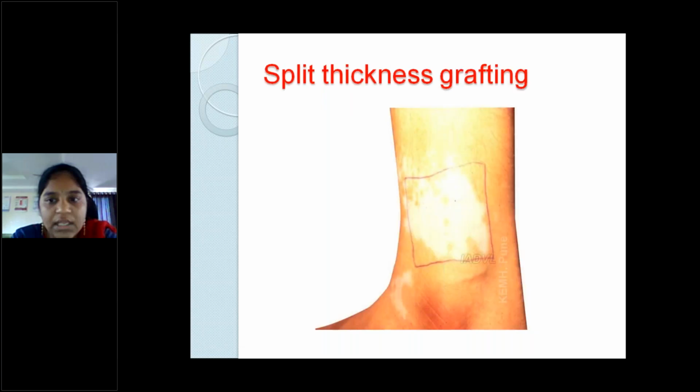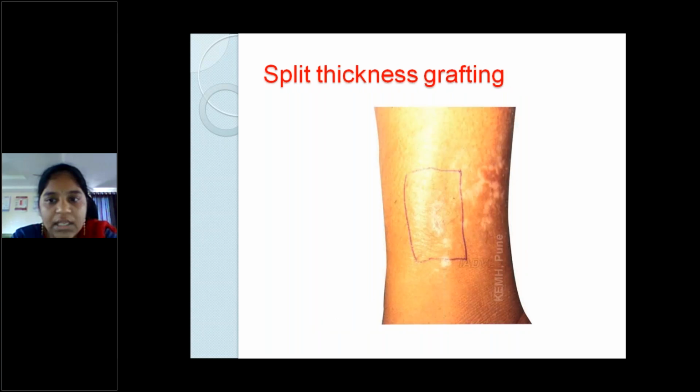And then split thickness graft is nothing but the epidermis removed from the thigh area and placed over the patch. We will create a raw area over the vitiligo patch, and then we will take the complete split thickness graft from the normal area and place it on this, and we will dress it firmly and allow the skin to attach. From the graft the melanocytes transfer into the vitiliginous area, and then the color develops. So here it is clear.